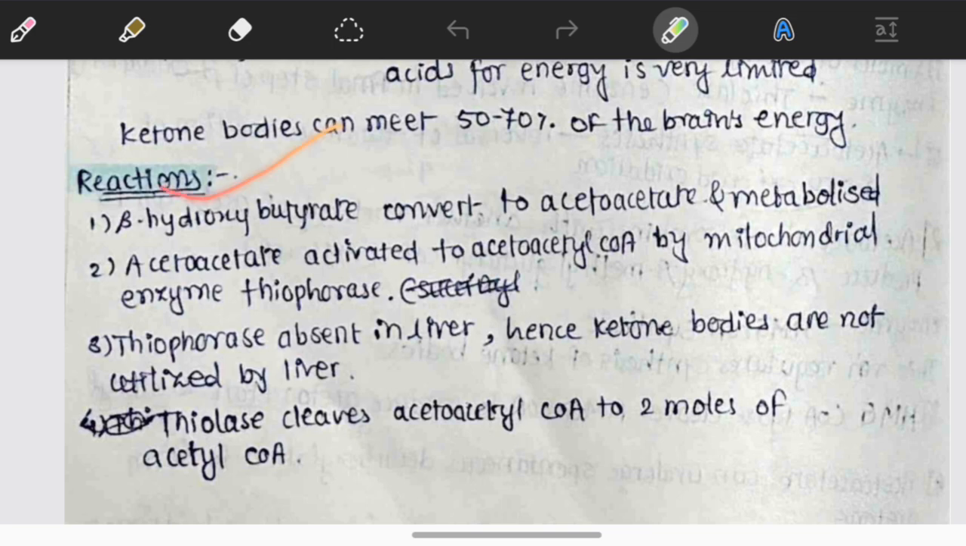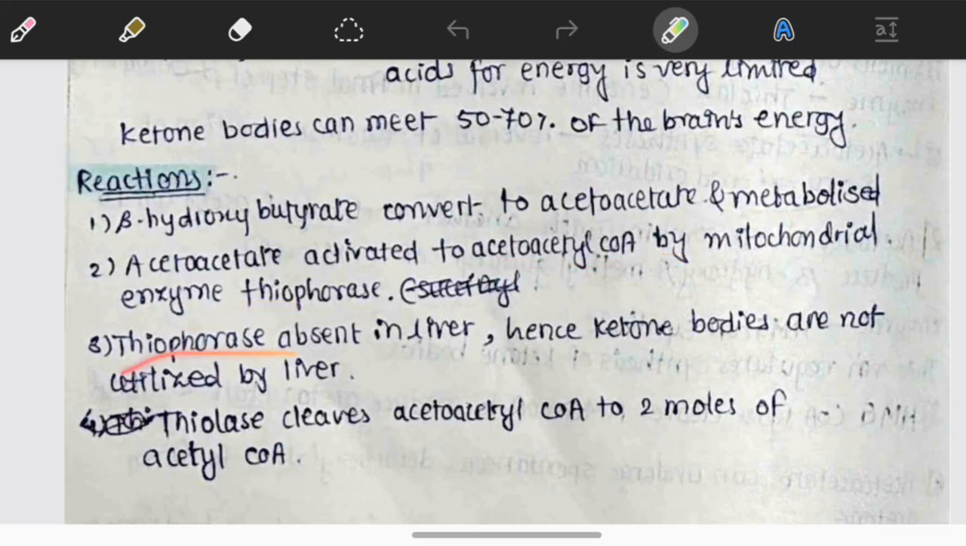Then the reactions are there. Beta-hydroxybutyrate is converted to acetoacetate and metabolized. Second, acetoacetate is activated to acetyl-CoA by the mitochondrial enzyme thiophorase.